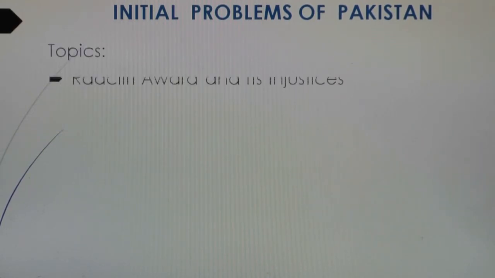Now we have to start the second chapter, initial problems of Pakistan. When Pakistan came into being, what types of problems were faced by the newly independent state of Pakistan? Before the partition, it was announced by the government of India that the demarcation of the boundaries should be done by a commission.